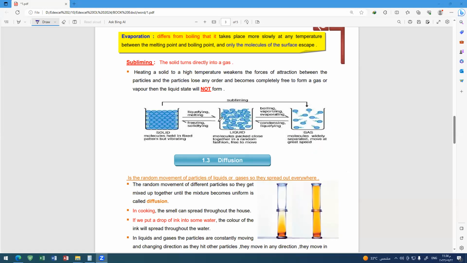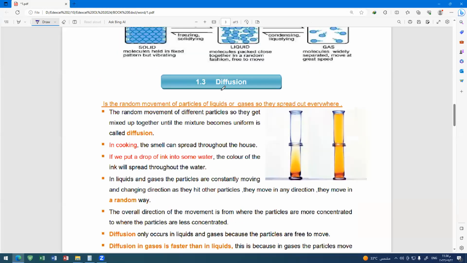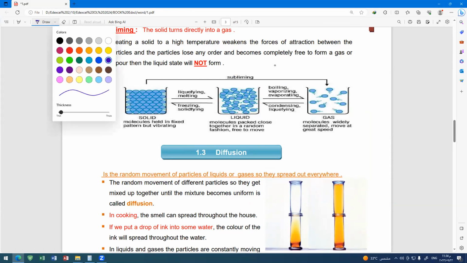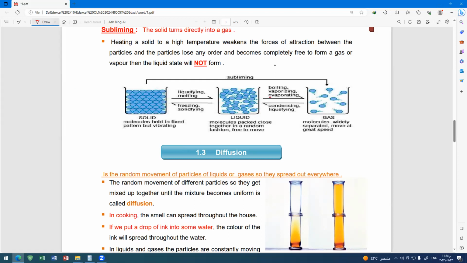Changes in the three states of matter: from solid into liquid is called melting. What about conversion from liquid to gas? It is called evaporation. Melting is endothermic. Don't forget this.